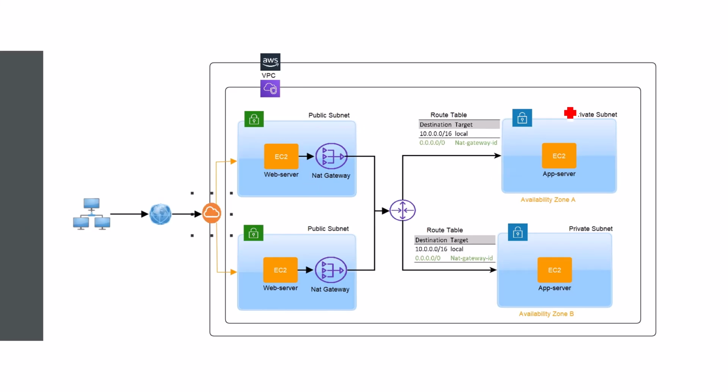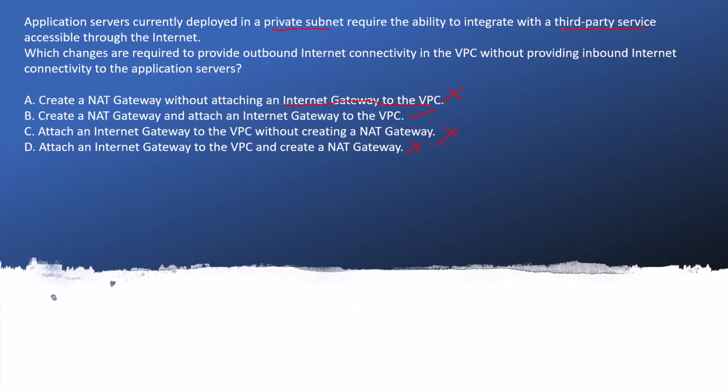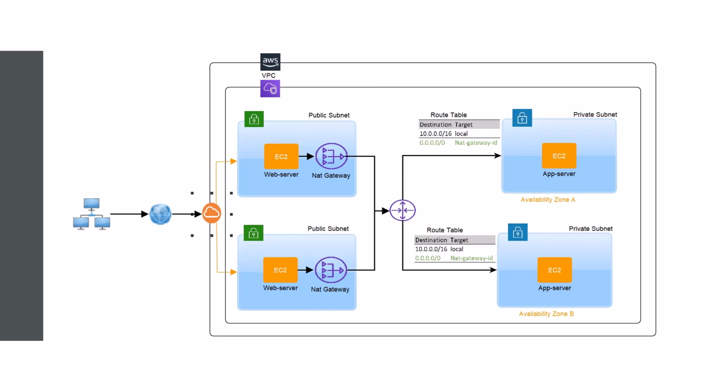So in this diagram you can see that we created this private subnet on the right hand side, and in the route table we are mentioning that the NAT gateway only can communicate with the app server which is there in the private subnet, and here are the third party services running, and this is the internet gateway. So by attaching this NAT gateway to the internet gateway by using a public subnet, you will achieve this requirement, and in this condition the private subnet will be able to communicate with the third party, and you can restrict inbound internet connectivity while allowing outbound internet connectivity.